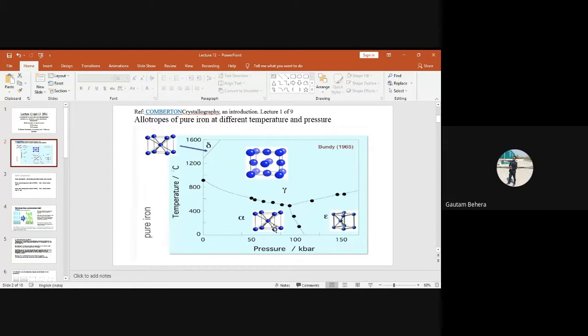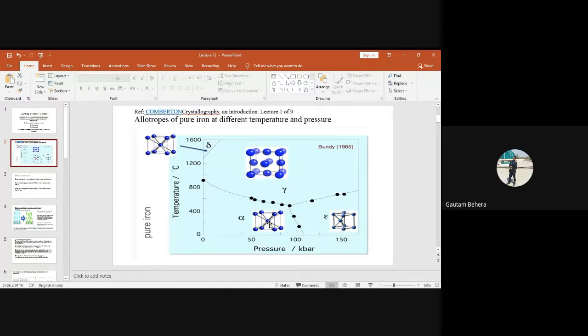No, I am talking about why BCC is an open structure and why FCC is a close packed structure. Just look at the unit cell. Both are cubes. But in this cube the number of atoms is less, and in this cube the number of atoms is more. So in the same volume, you have more atoms in FCC, but in BCC we have fewer atoms.